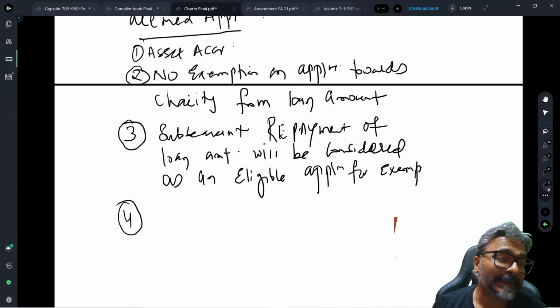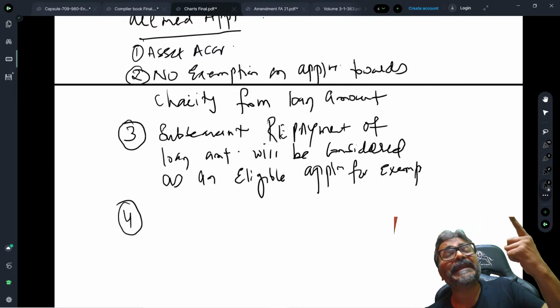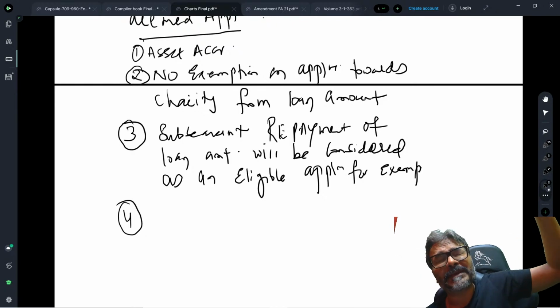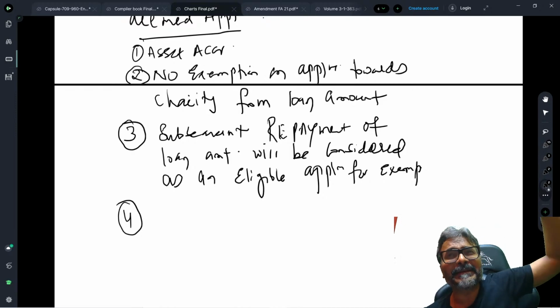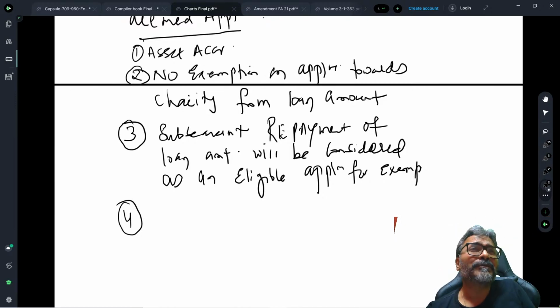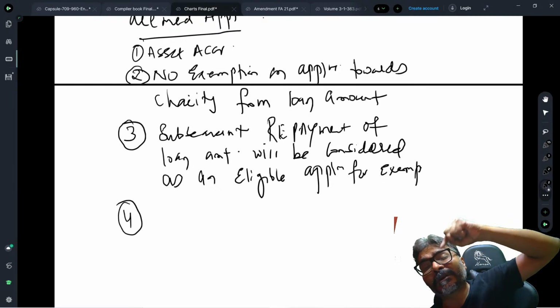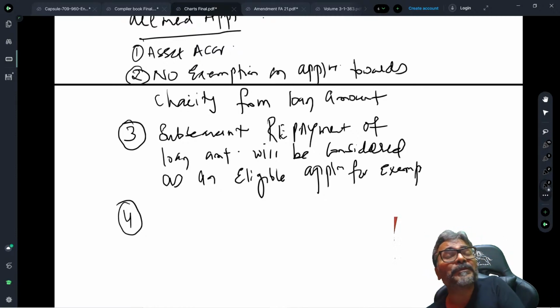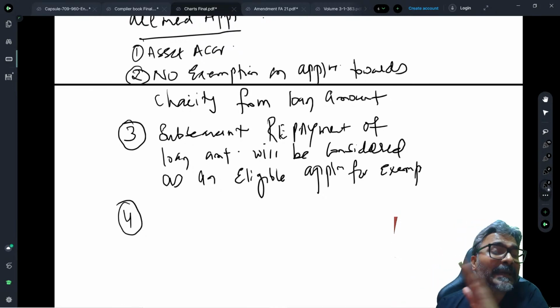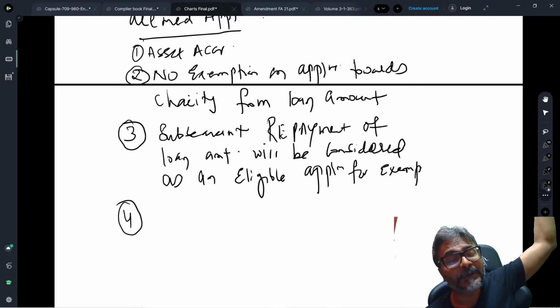Up till last year, in fact, there were questions in the last year's papers where, if there was any excess application in the earlier years which was not fully exempted because of a shortfall of income of the earlier year, then the same excess application was being allowed as eligible for exemption under section 11 in the current year. That is what we discussed in the last year's papers.